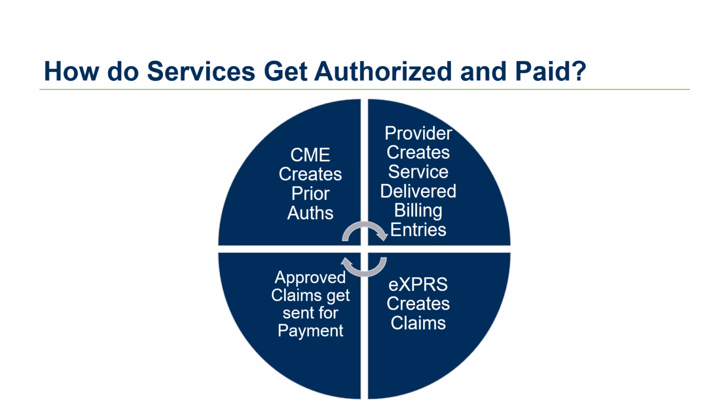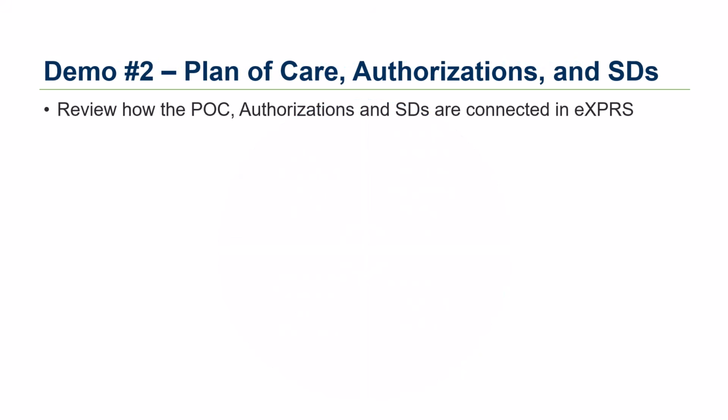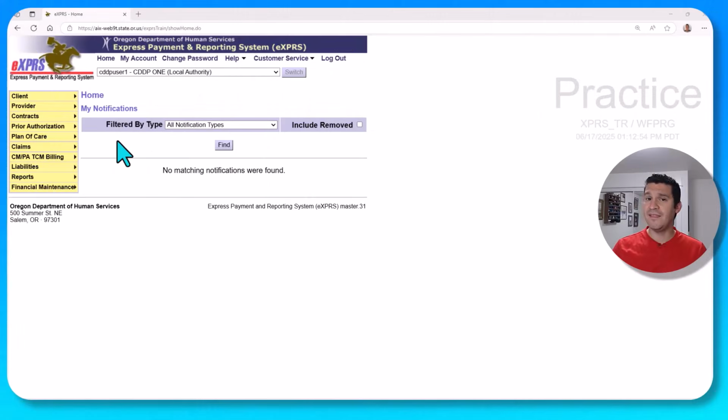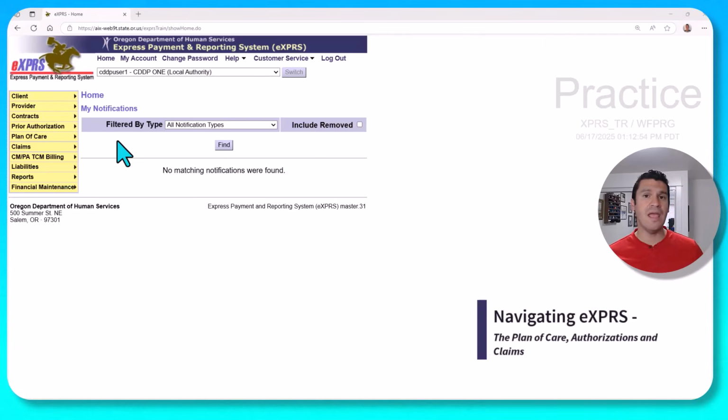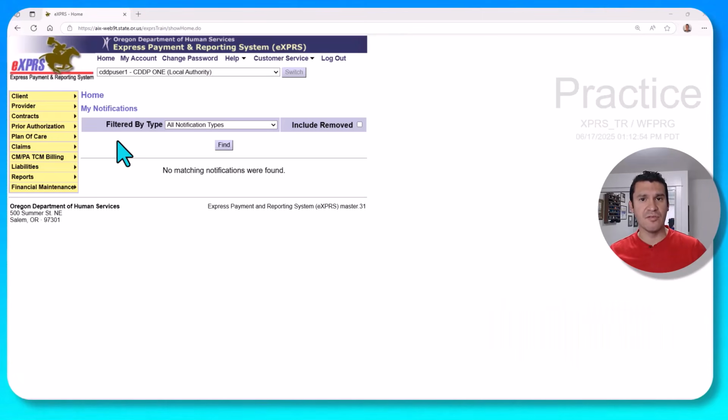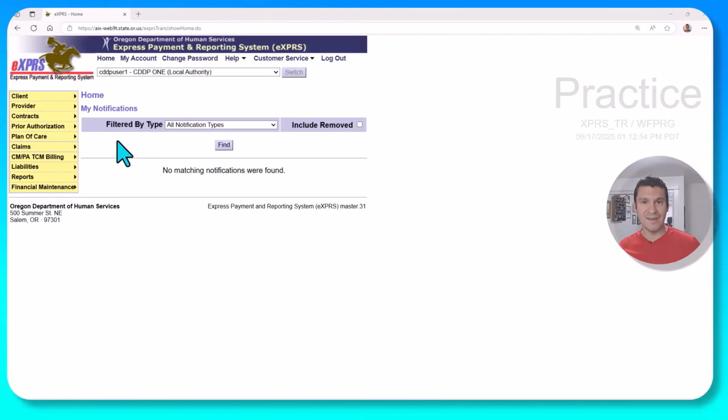Let's see this all in our next demonstration. We're going to review how the plan of care, authorizations, and service delivered billing entries are all connected to each other in Express. In this video, we're going to learn how a case management entity creates a plan of care and authorizations, and then how a provider bills against those authorizations and claims get created.